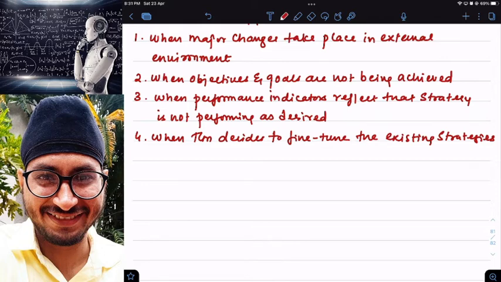It is not implementing a completely new strategy, it is making small changes in the existing strategy. Then also I need to go for strategy audit.